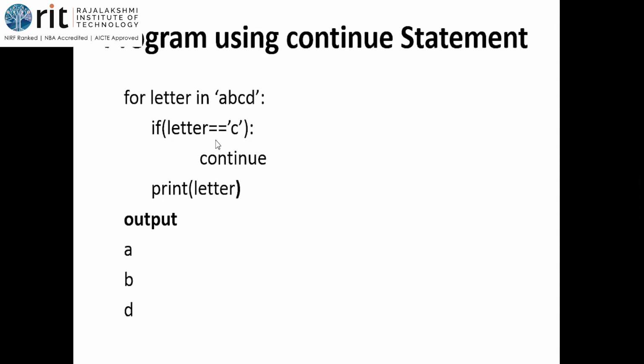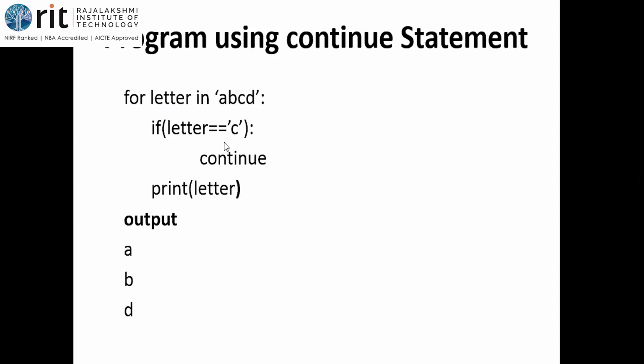So, if letter is equal to C. First, what is this letter? It is user defined. It is the iteration variable. For letter in A, B, C, D, letter will take the value A. It will pick the first character from the string. What is the first character? A is the first character, isn't it? So that is picked. Letter's value is A now.